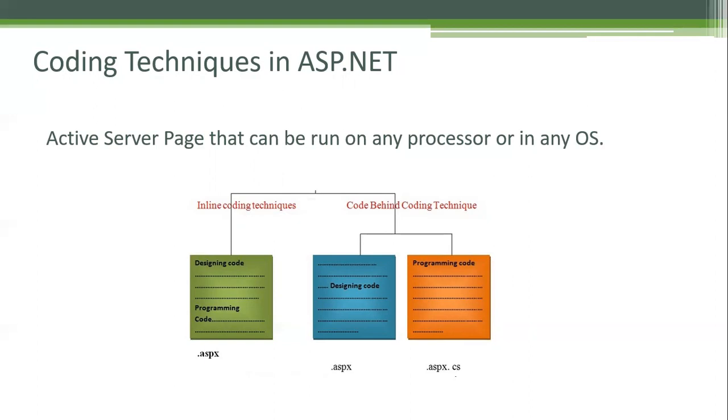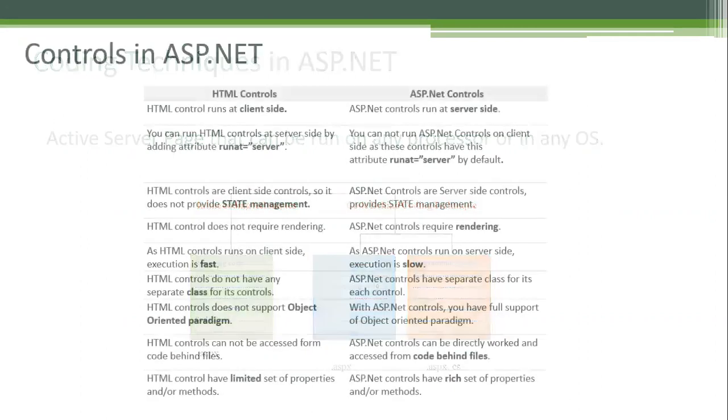Okay. When it comes to the code behind technique, we can separate design code and programming code into two files, like ASPX and ASPX.cs. Here CS is C# code. The programming code is separated from the design code so that one developer can work on the programming code and another developer or web designer can work on the HTML designing. So that we can save time and write efficient code, right?